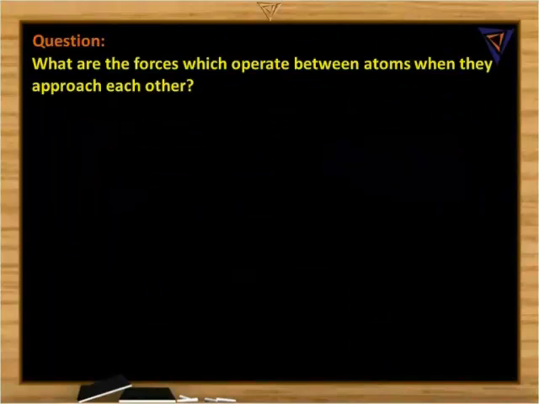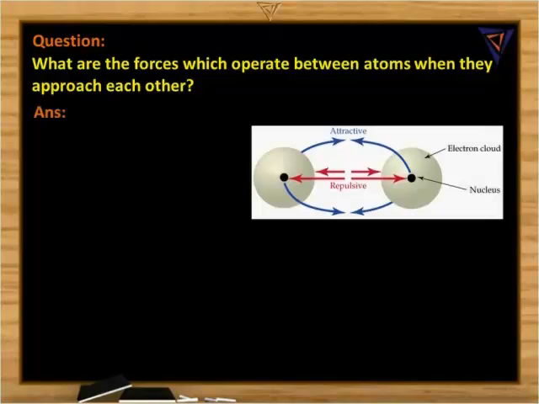Clear? I will ask you one question here. What are the forces which operate between atoms when they approach each other? What I am asking is, during chemical bond formation, whenever two atoms approach each other, is it only attractive forces that arise between them, or does any other force also exist? You will get some idea by looking at this diagram. What other forces exist along with the attractive forces? It is nothing but the repulsive forces.